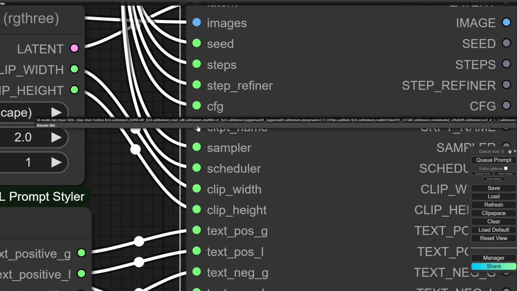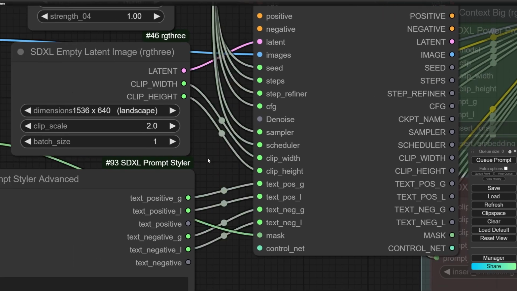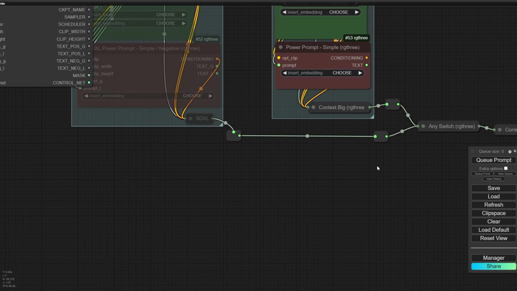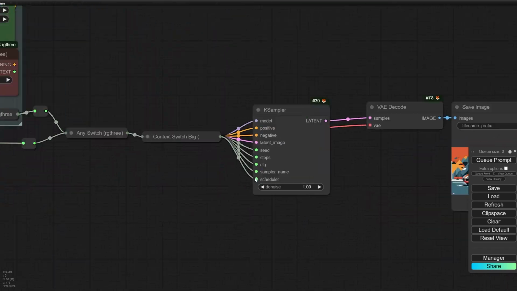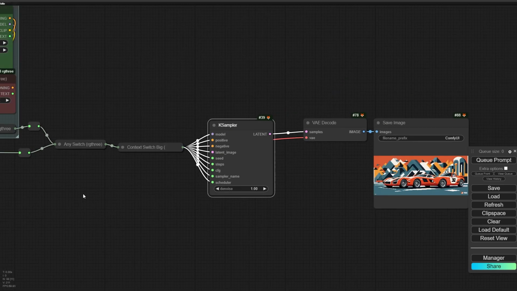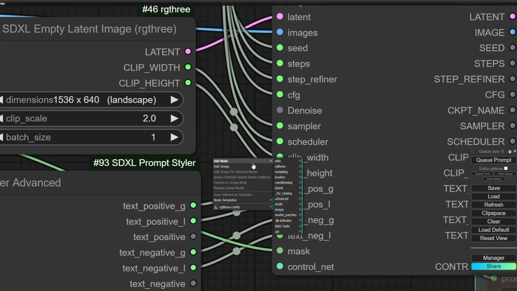So at first I have to right click and rename that to Denoise. Okay, and also the Denoise amount will be set between 0 to 1. Okay, and after that I have to add a float node.